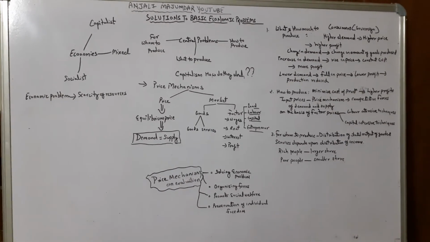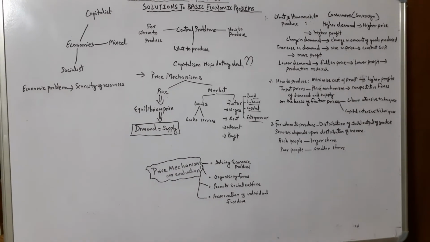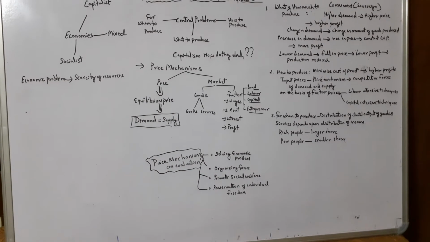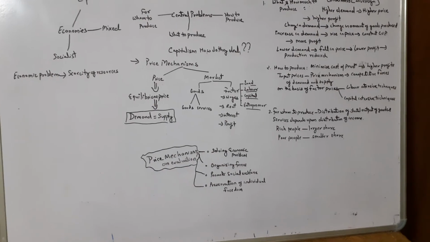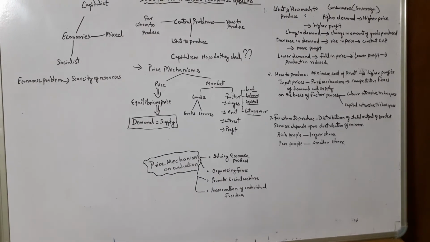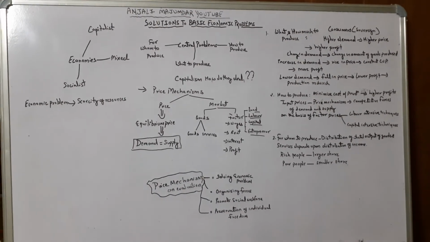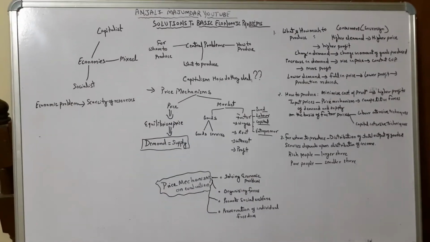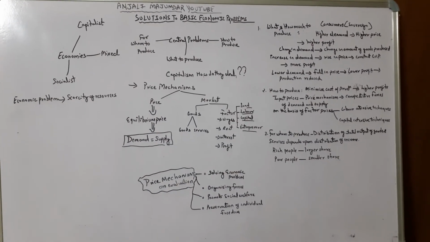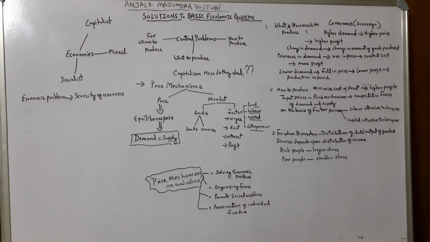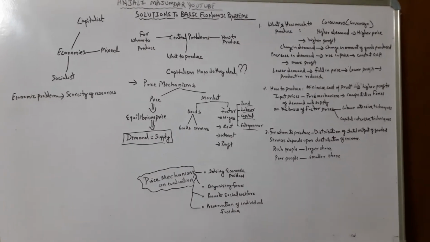That means your consumers and buyers are by themselves deciding and determining the prices. Then it is an organizing force. As I said, here the organizing force leads to demand and supply continually adjusting by itself in order to reach the equilibrium point.